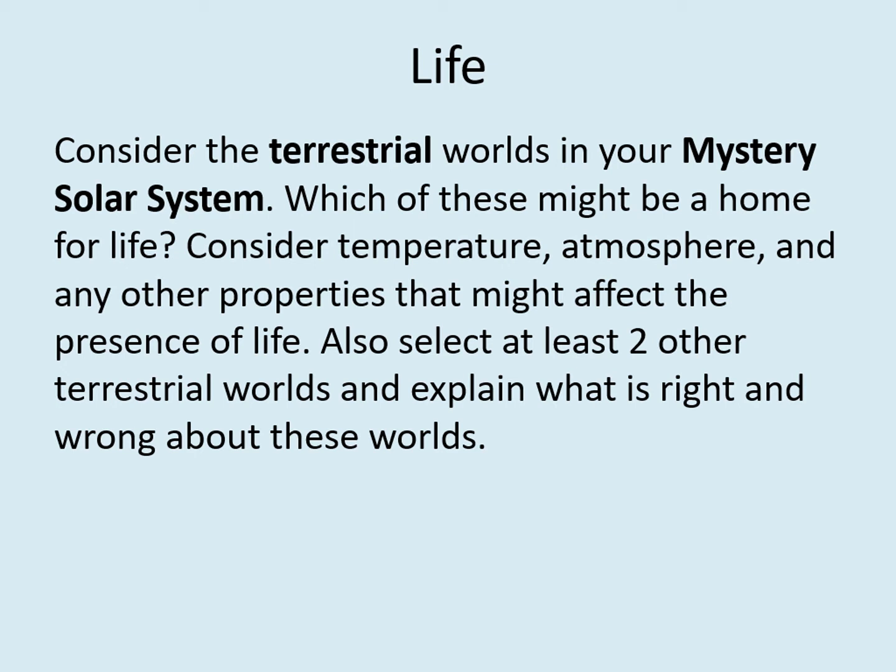You should also pick at least two other inner planets and try to decide what makes them less good choices. Note that it's possible that none of the planets in your system have good conditions for life, in which case you should describe what is wrong with at least three of these planets. One thing to keep in mind with this question is that you're not necessarily going to find a planet that humans can live on. Life can be any kind of life, even if it's just bacteria.